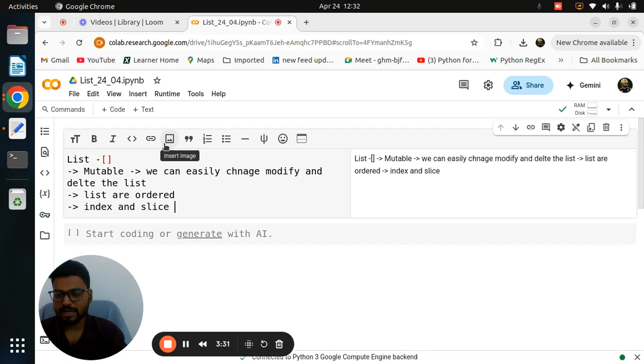So don't worry right now about what indexing and slicing are. We will cover this also. But after covering the tuple, today we will just focus on list, how you can use the methods inside that list. After that we can learn the tuple, and then I will tell you what indexing and slicing are, so that you can easily solve examples using indexing and slicing for both data structures, list and tuple. If I told you right now, it's not easy to understand.